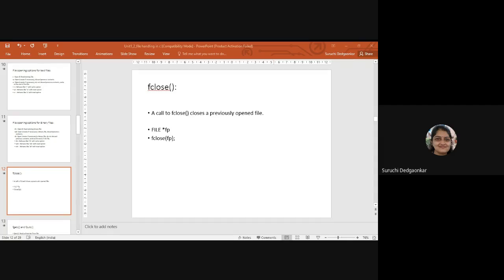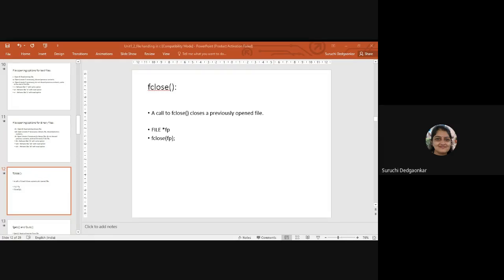Okay, why we need to close the file? If the file is not closed, see, you must have heard about the commit operation in database. Okay, so database में commit operation क्या होता है? Whatever changes we have done, we have to save those changes. That's why commit operation is there. So commit tells that whatever changes I have done, you need to store that. Similarly, in case of files, when we have opened the file and done some changes, we want that those changes should be reflected in the file.